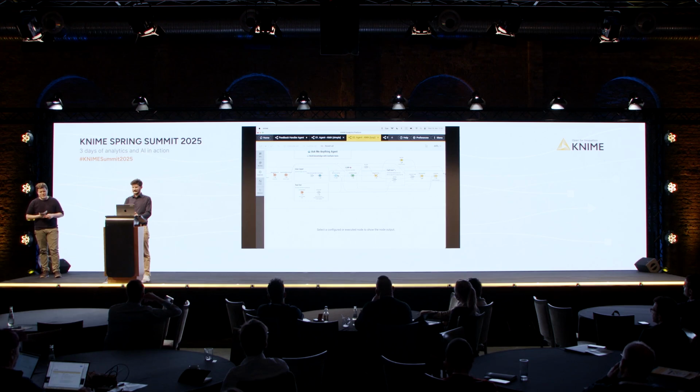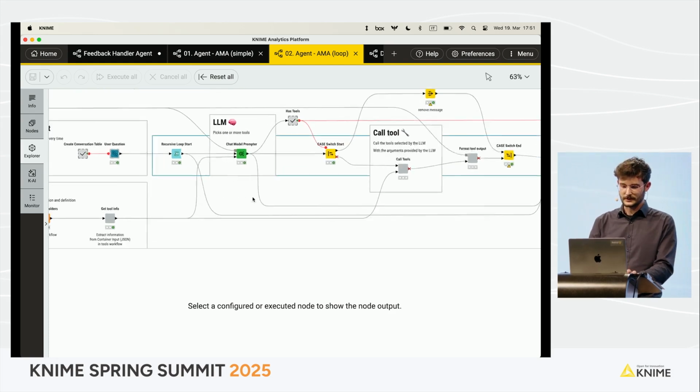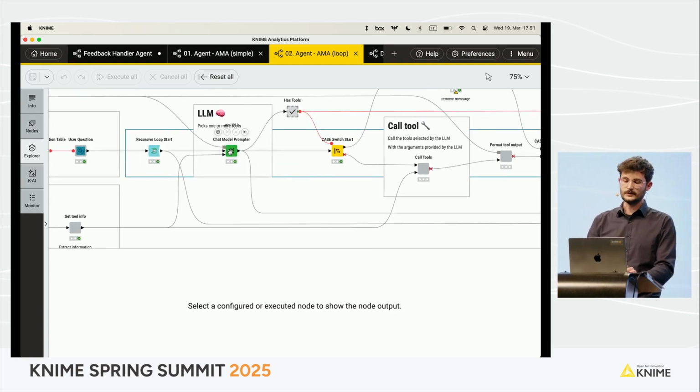So this is the ultimate agent, basically, starting from the minimal one. This is the most complex one, but it's actually the same as before. It's just that now I build a loop around it. So I call the chat model prompter, let me zoom in, once with my question.